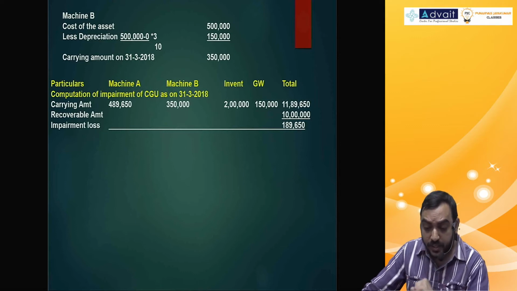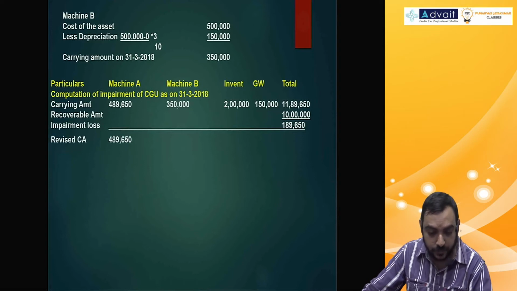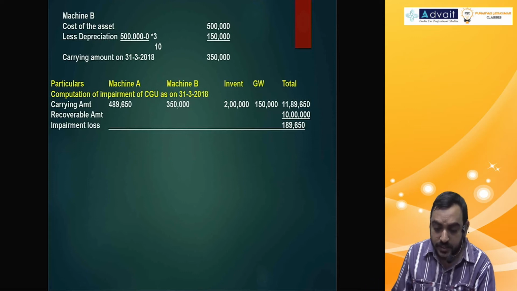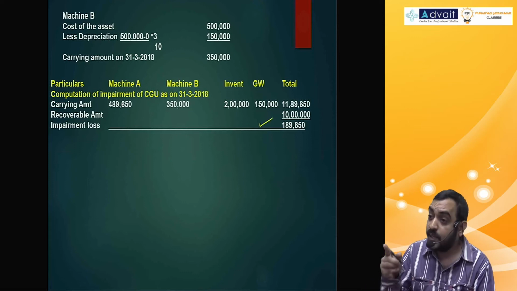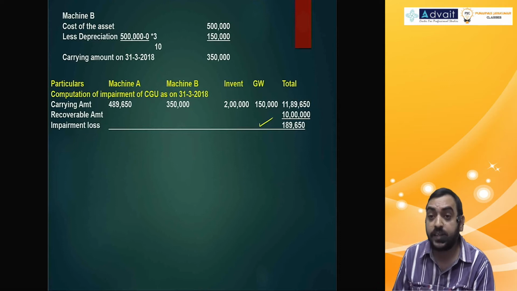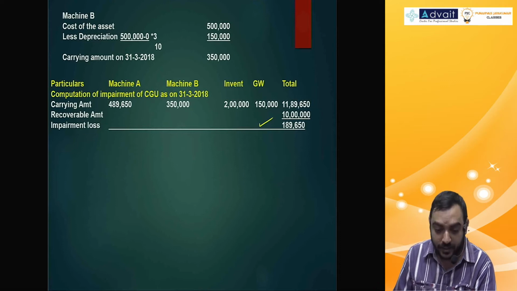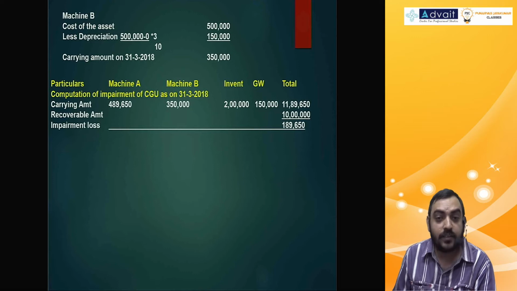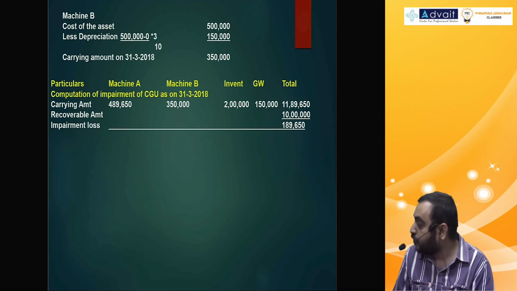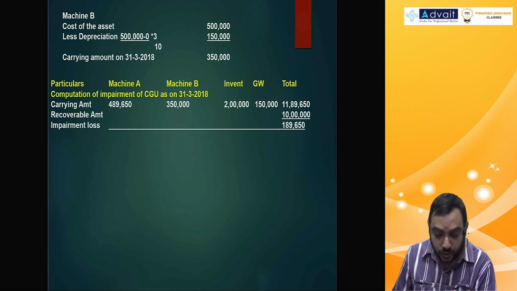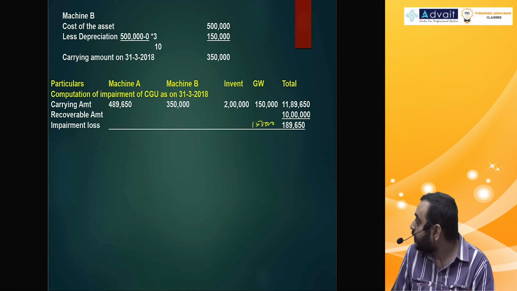Now, how you allocate that 1,89,650 is an interesting portion. First thing, you adjust against goodwill. That number is not there in the material, that you have to write it down. Everything cannot be printed. So somewhere you have to fill the missing gap. So 1,50,000 you write as goodwill.